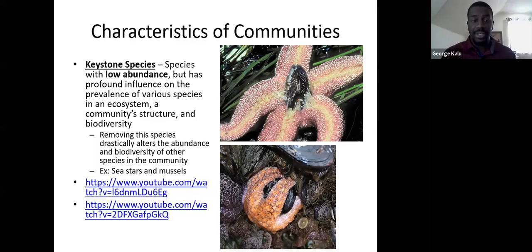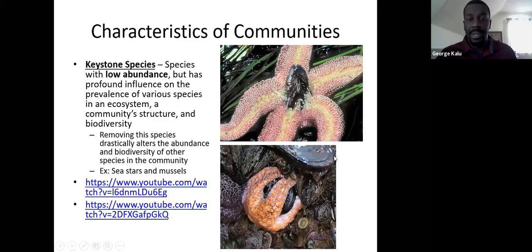Okay, and so what we typically see here is that if you remove a keystone species out of an ecosystem, it drastically changes what that ecosystem looks like, and usually for the worse. So keystone species are really important. Paul says wolves, and yes, I'm actually going to hit on that on the next slide, so I like where your head's at. These are species that are found in very small numbers, but they're so important to maintaining the structure of the ecosystem that if you remove them, it drastically changes the abundance of everything else. And like I said, usually for the worse.